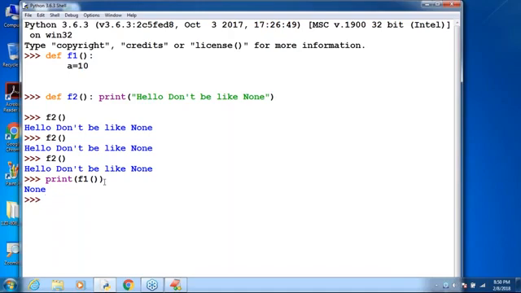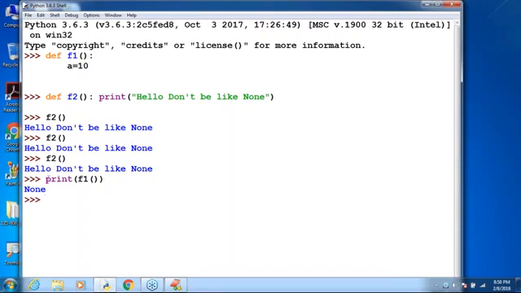Are you in a position to understand? Are you seeing None on the Python IDLE? What is the meaning of None? Nothing. To handle such type of scenarios, happily we can go for None. None means no value. None means nothing is there. For such scenarios, we can go for None.